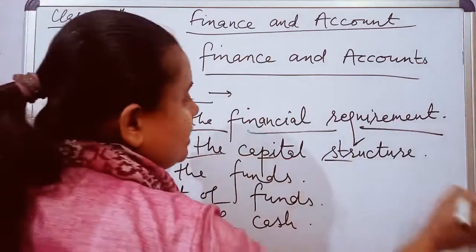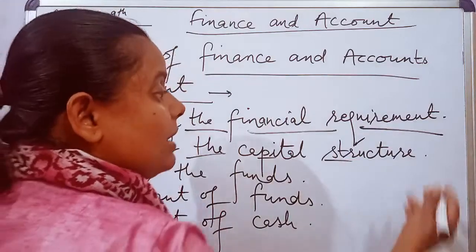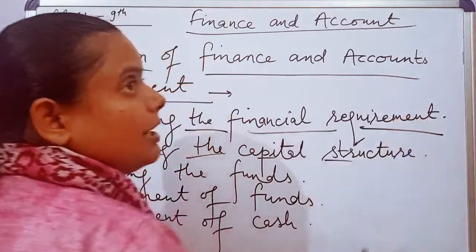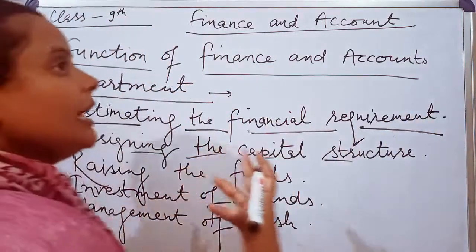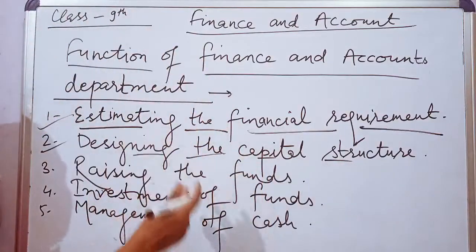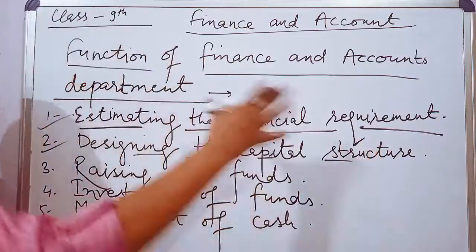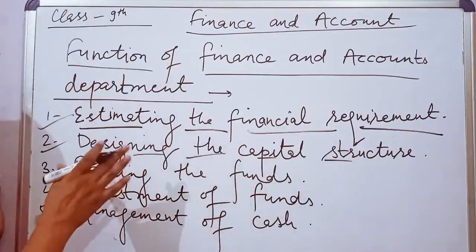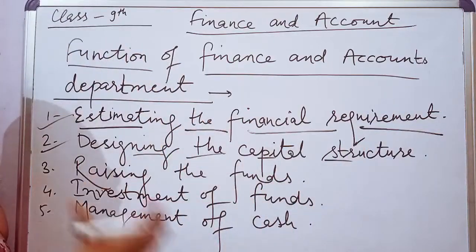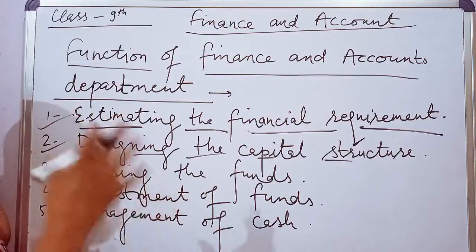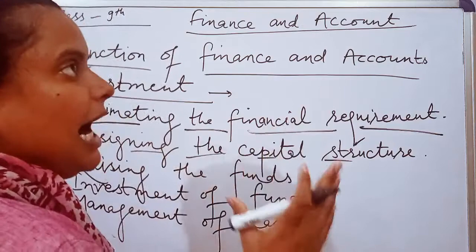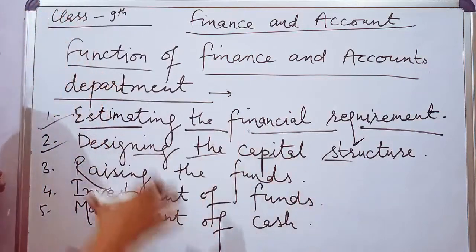Next, designing the capital structure. The next work is to design the capital structure, meaning the amount of money, the finance they have, how they are going to spend it, invest it, or utilize it. The first work of the department is to estimate the actual requirement of the business, how much funds they will need to set up that business.